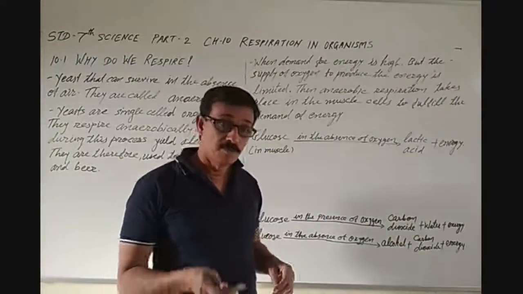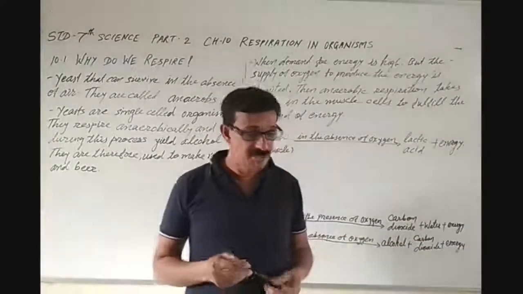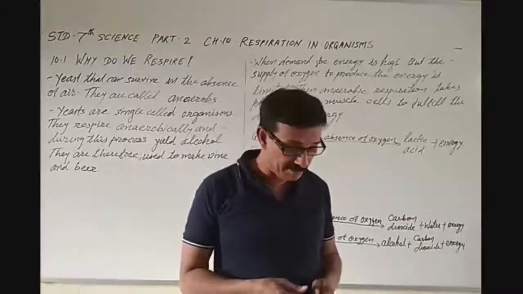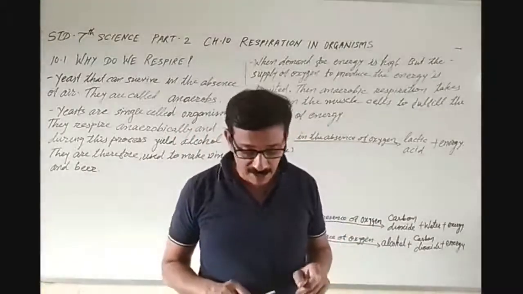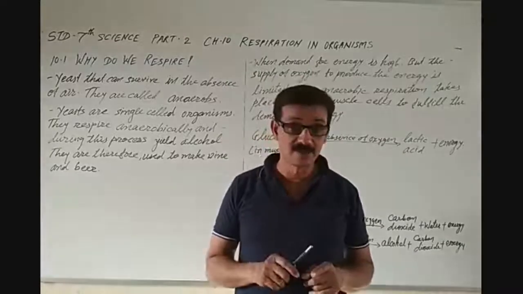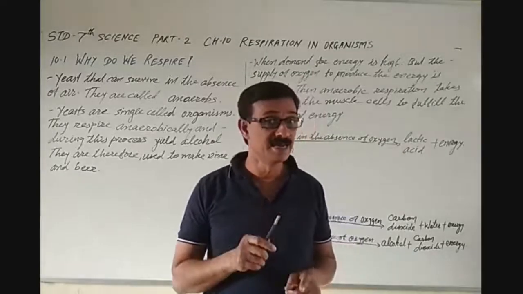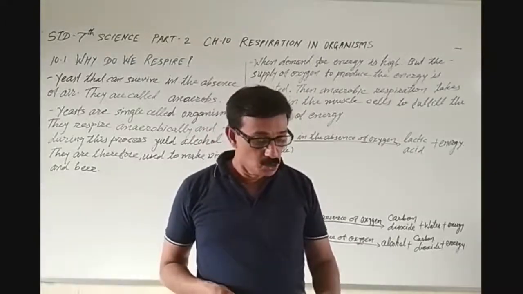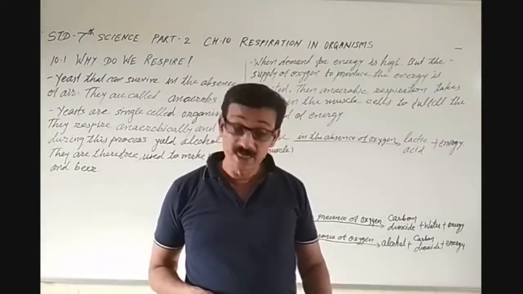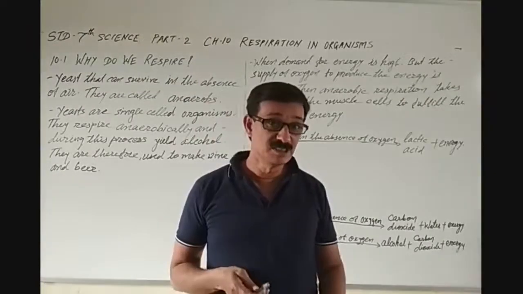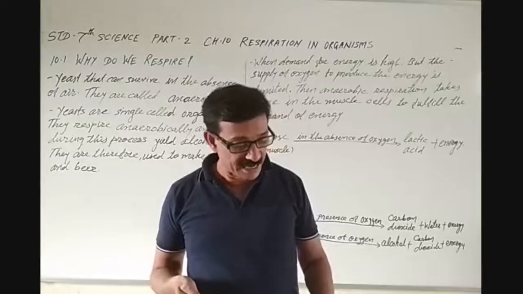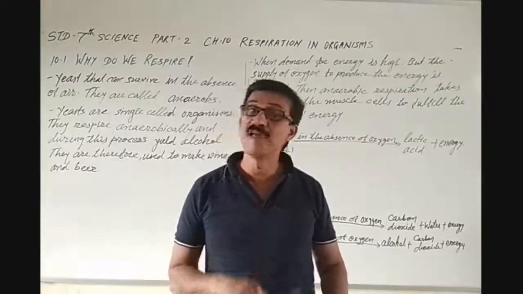Okay. Now let's go further. We had discussed up to aerobic respiration. Then after, open page number 108. You should know that there are some organisms such as yeast that can survive in the absence of air.